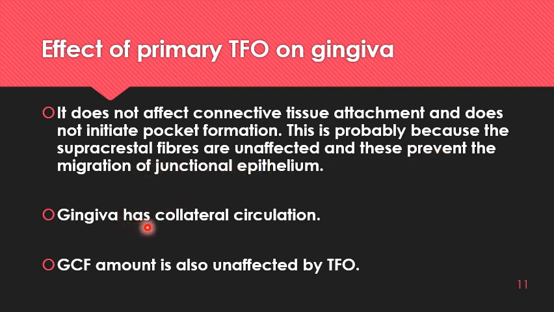The other theory is that gingiva has collateral circulation because of trauma from occlusion. If at one point the blood supply to the bone is altered, it will affect bone. But gingiva has collateral circulation. It has three sources of blood supply. So mostly junctional epithelium, formation of pocket, connective tissue attachment is not affected in primary TFO. Like forces have altered, it will not affect connective tissue attachment. It will not affect the migration of junctional epithelium. It will not affect the GCF also. Secretion of GCF will be unaffected by TFO.